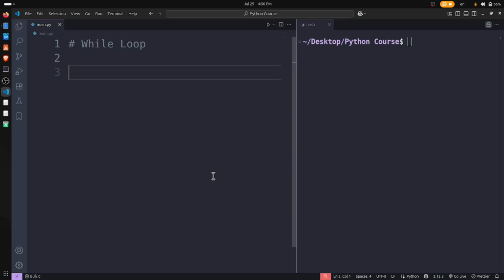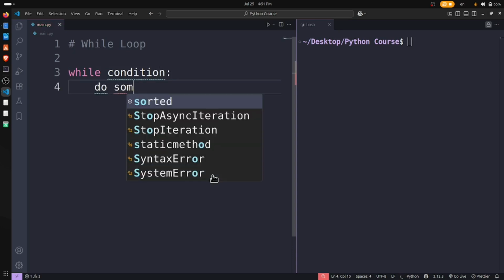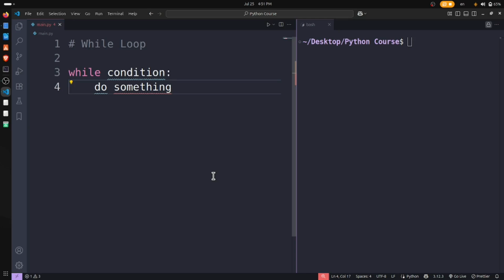So there is another loop which is called the while loop. While loop is also very important, but it is a little bit different from the for loop, either in syntax or in how we use it. The while loop is like: while condition is true, do something. Overall, the syntax is like this.